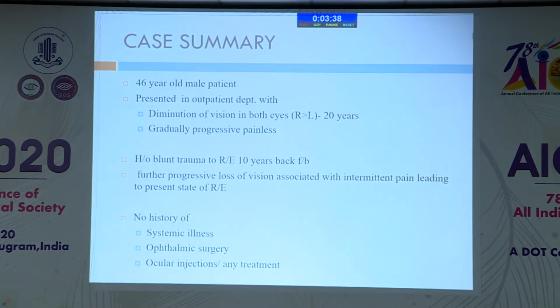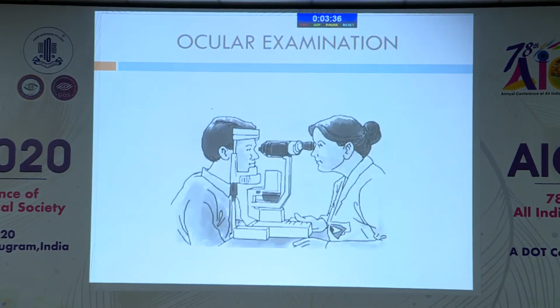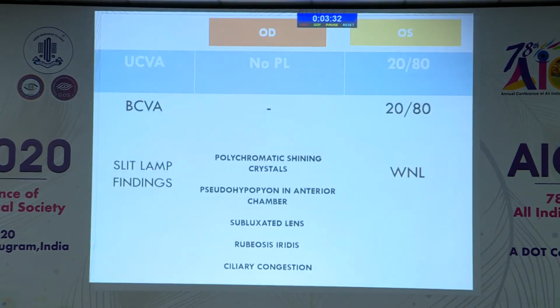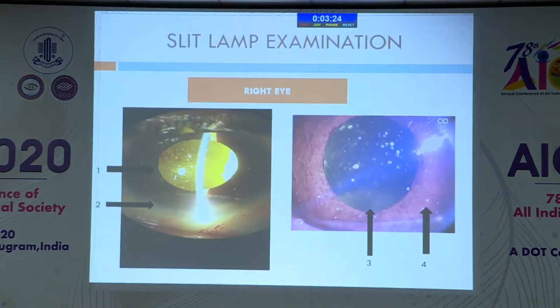There was no history of any systemic illness, ophthalmic surgery, or any ocular injection. On examination, there was no perception of light in the right eye, while BCVA in the left eye was 20/80. Slit lamp findings showed polychromatic crystals in the right eye in the anterior segment along with pseudohypopyon.